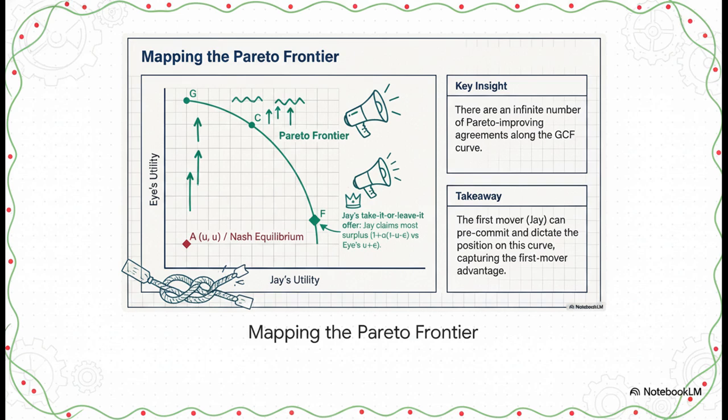There are an infinite number of really great agreements all along that curve. So if we actually manage to escape our Nash equilibrium trap, who decides exactly where we land? Well, the first mover. By making a firm take it or leave it offer, they basically capture the vast majority of the surplus simply because they pre-committed first.